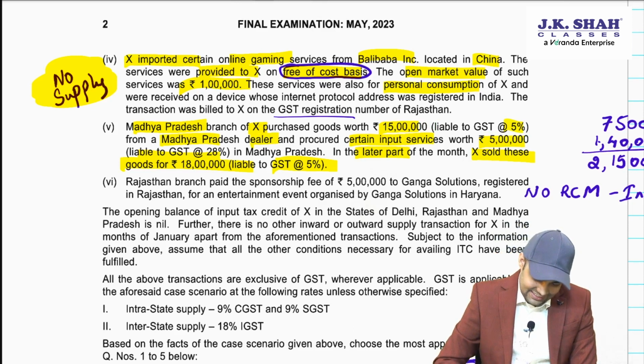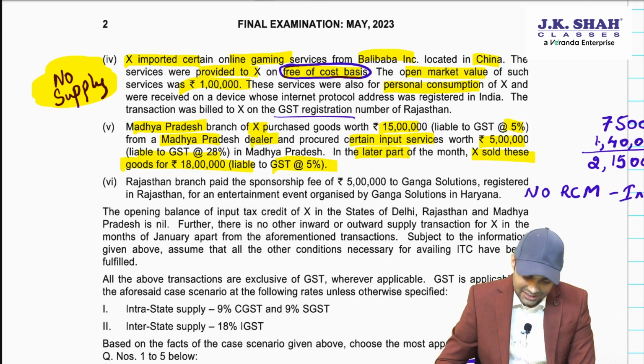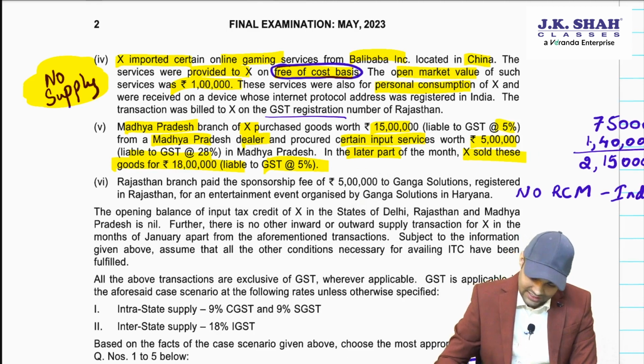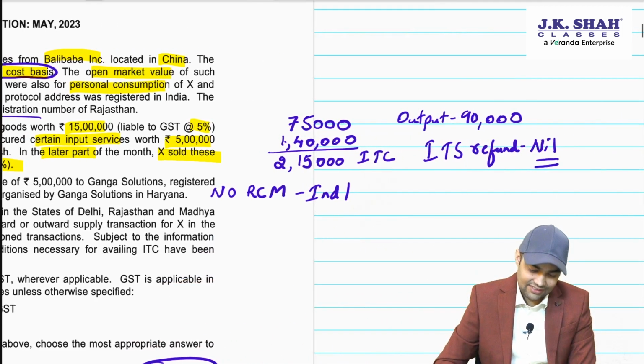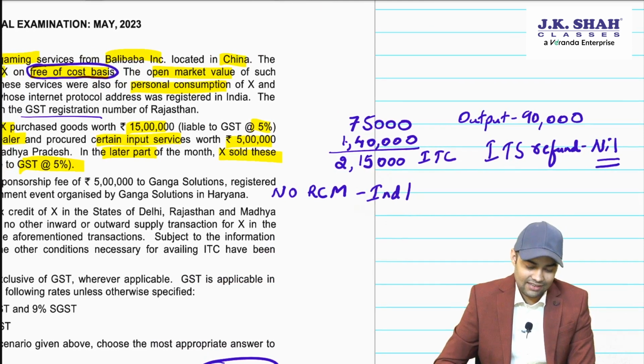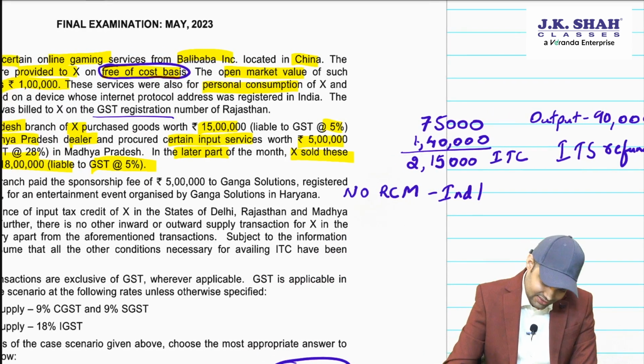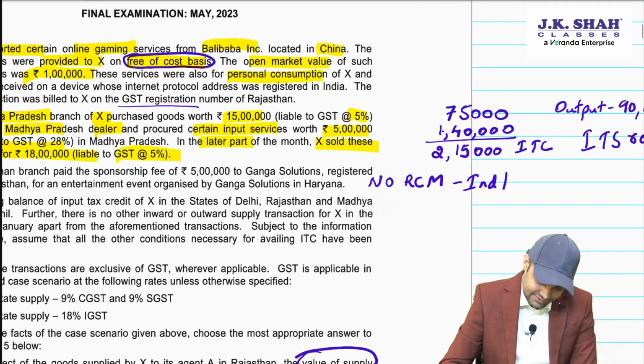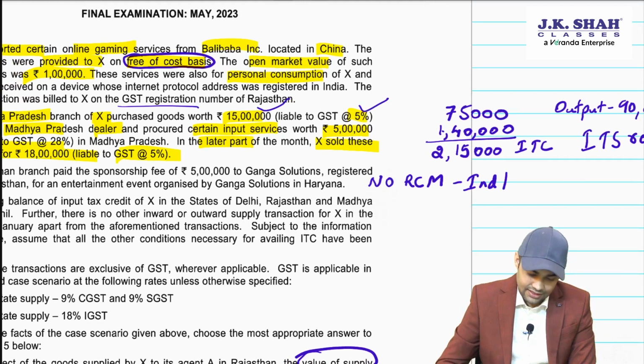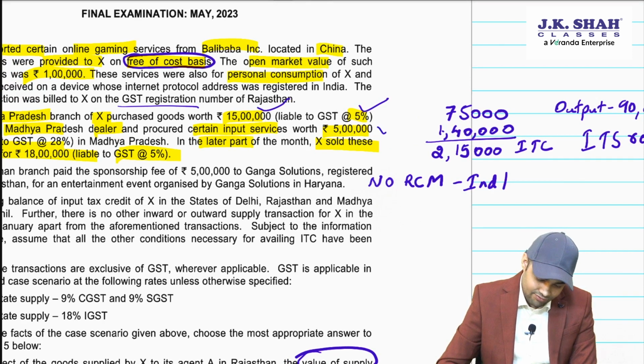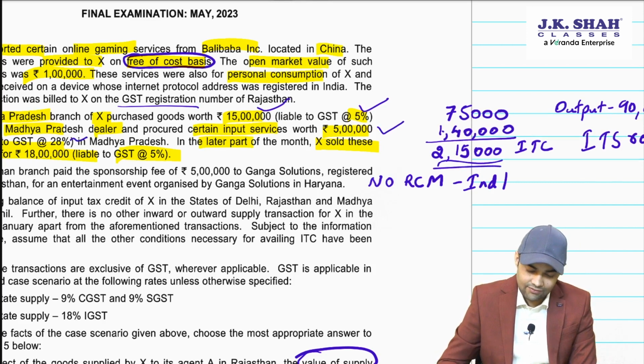Then let's see the 6th point. So I have just made a calculation here. Let me show you the calculation. 75,000 plus 1 lakh 40. Sir, how did you get 75,000? 75,000 is 15 lakh into 5%. And how do you get 1 lakh 40? 5 lakh into 28%. So ITC is 2 lakh 15,000.